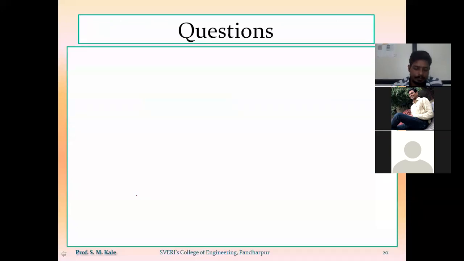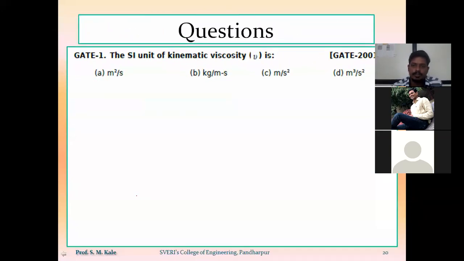Now, based on this viscosity parameter, we have to solve some questions. The first question was asked in the GATE exam. The SI unit of kinematic viscosity is: Option A, meter square per second. Option B, kg meter per second.